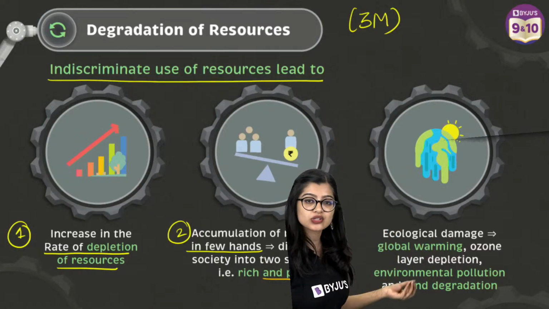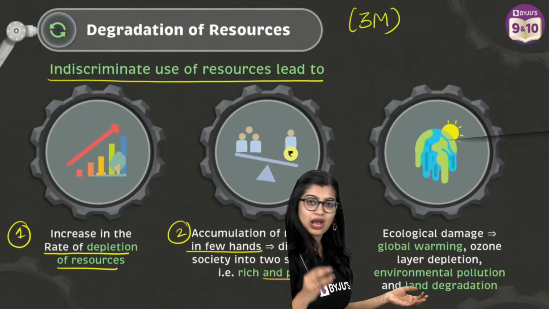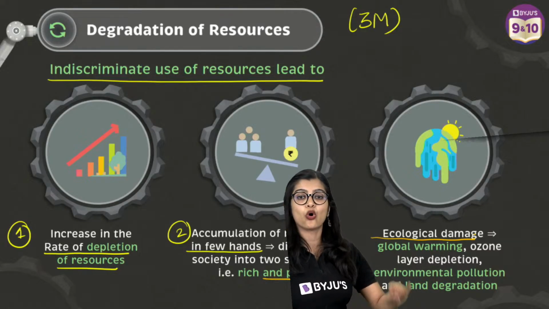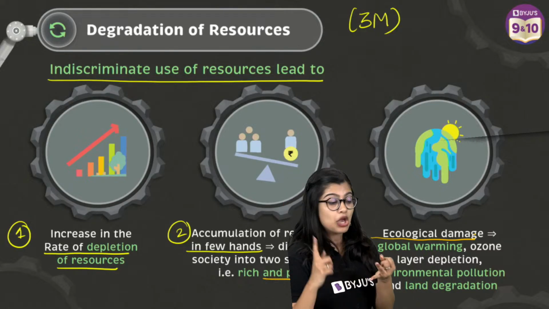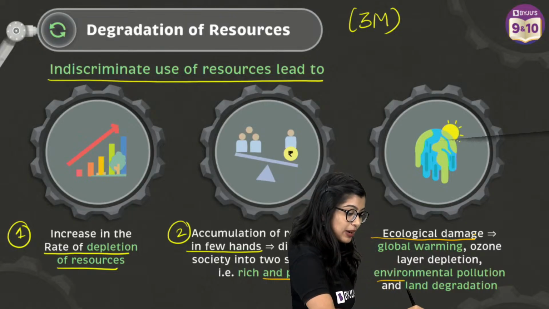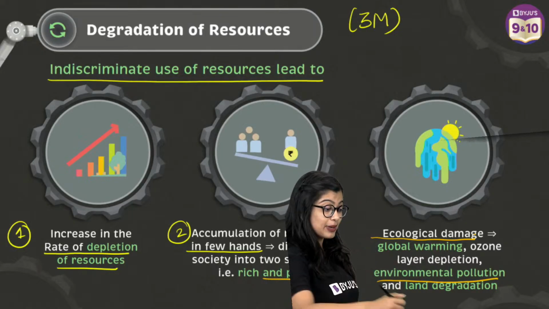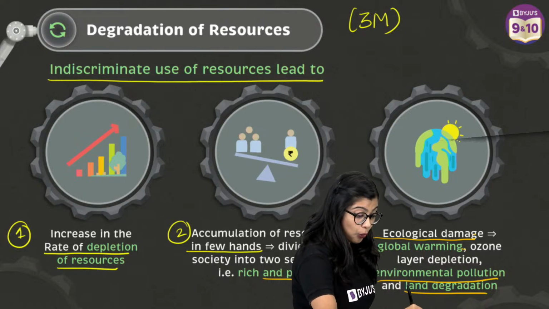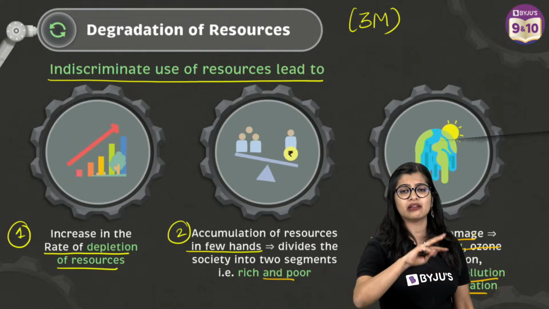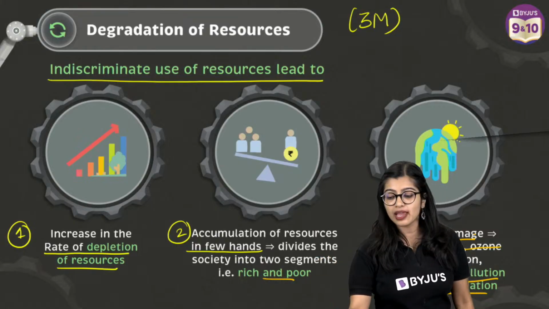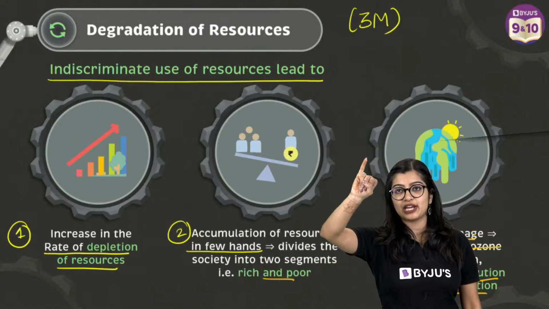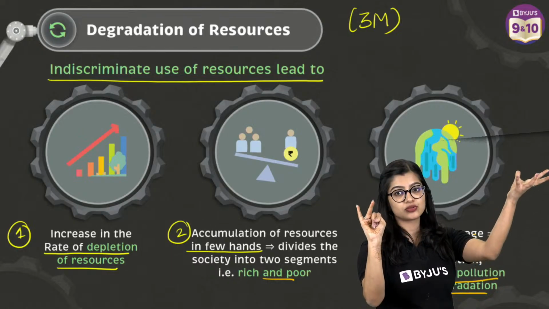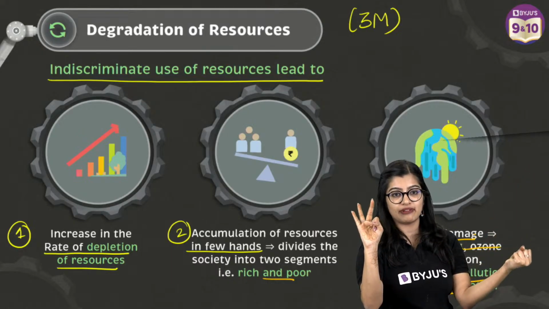And as a byproduct, what has happened? Damage. This is, of course, we know from EVS we've been learning, right? From our lower grades. Ecological damage has been happening. So overconsumption, cutting of trees, polluting water has eventually led to environmental degradation, environmental pollution, land degradation, which we are going to study in greater detail, ozone layer depletion, global warming, and so on and so forth. So when you think about it, more the population, more the demand. If there's more demand for resource, the amount of resource which is going to be available for the future is going to be very, very less.